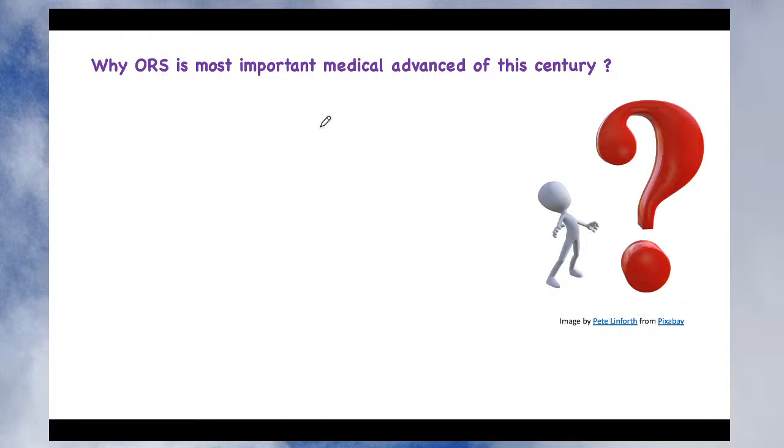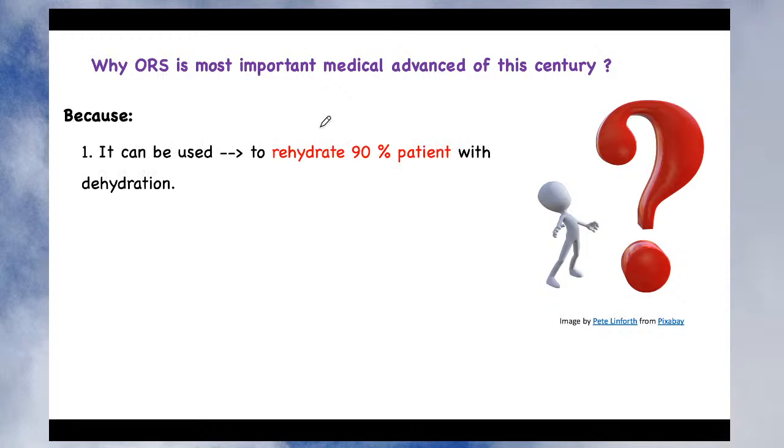What was happening before the invention of the ORS, and how was this problem overcome when the ORS was recommended by the World Health Organization? Okay, so let's see the reasons. The first reason: the ORS can be used to rehydrate 90% of patients with dehydration. So it is a very simple way of rehydrating the patient.